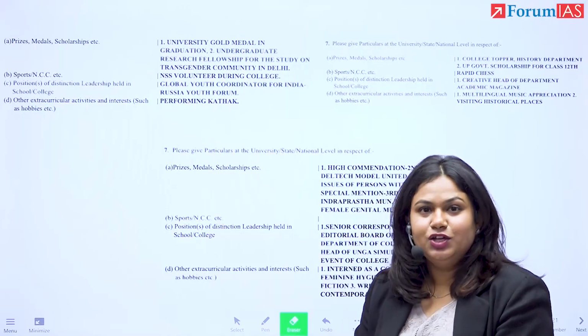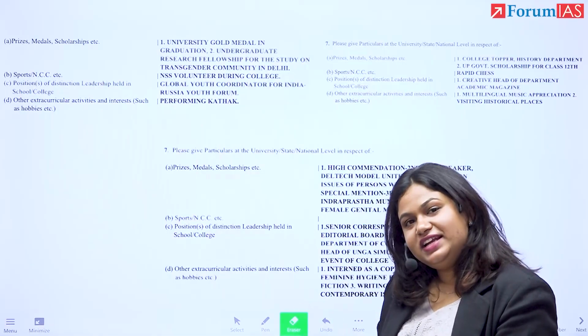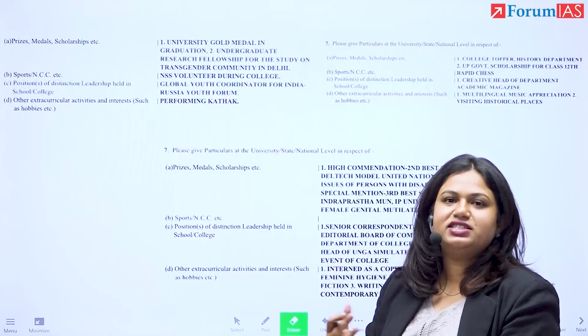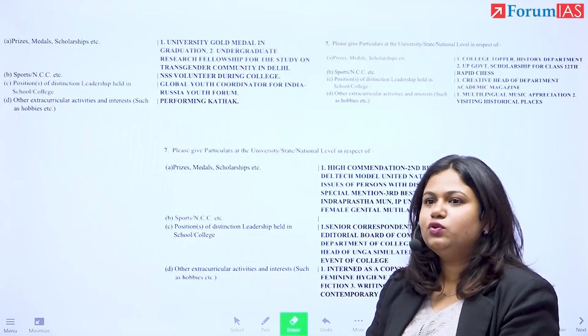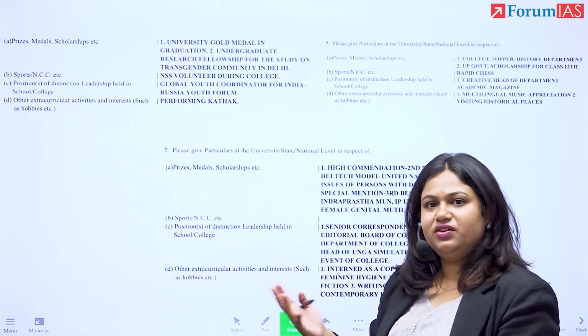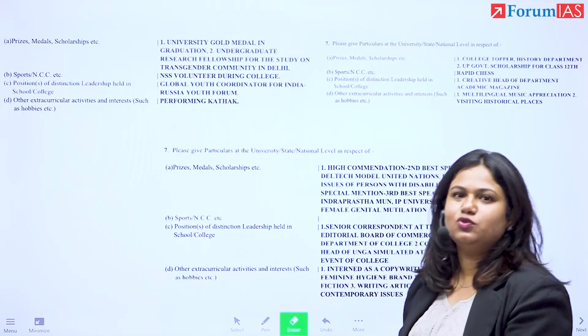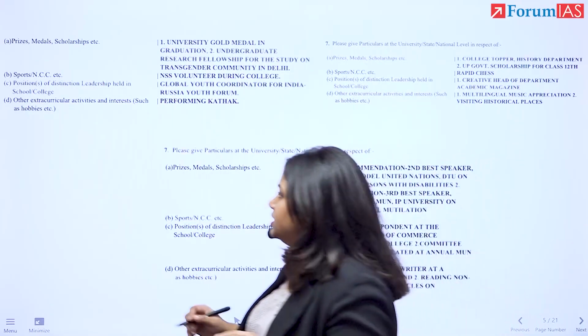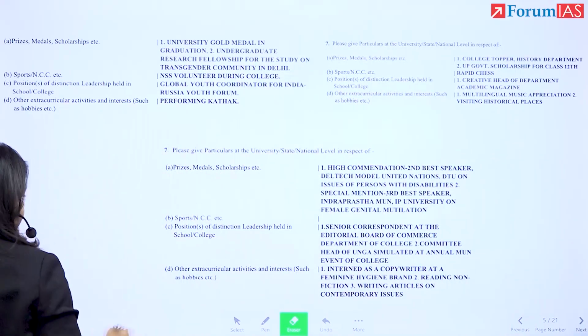This is a good thing because if you write something in your DAF, at least your syllabus gets limited to a certain extent. There's something that you can prepare. If you write very little in this section, then the entire current affairs opens up, right? Everything under the sun could be a topic of discussion, which is why it is good that you write something specific in your hobbies.